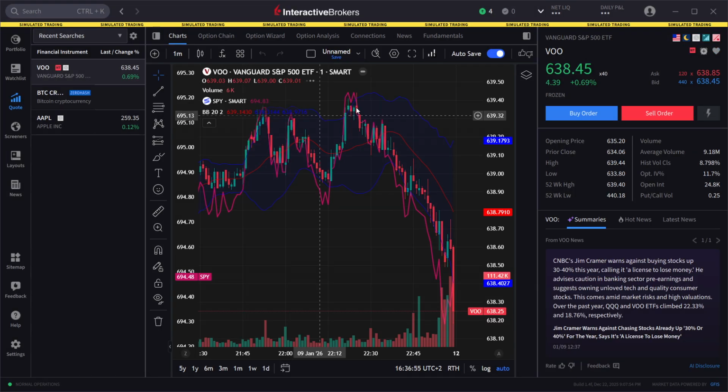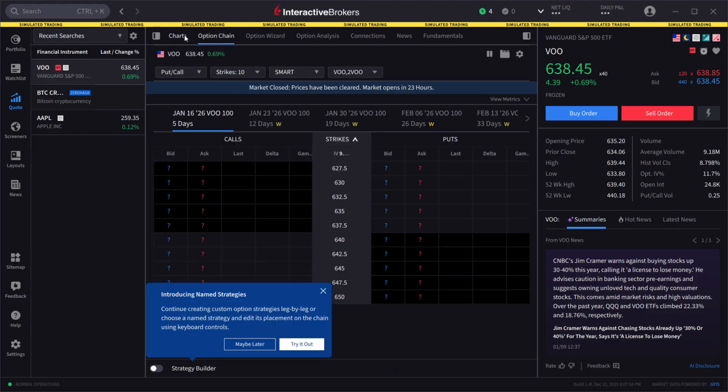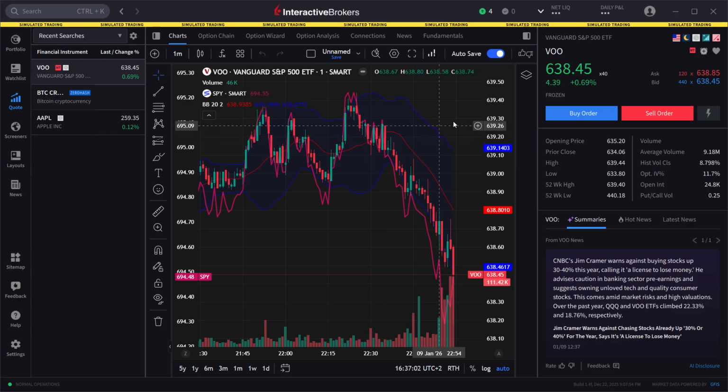And when you do this, it's actually going to populate this chart over here. You can also see here the option chain, stuff like that. So there's a bunch of different things you can do. And then on the right hand side, to actually buy it, you want to click on buy order.